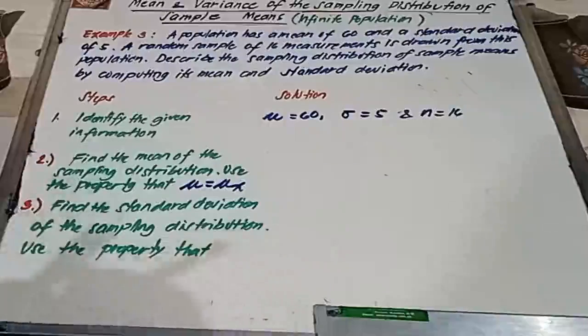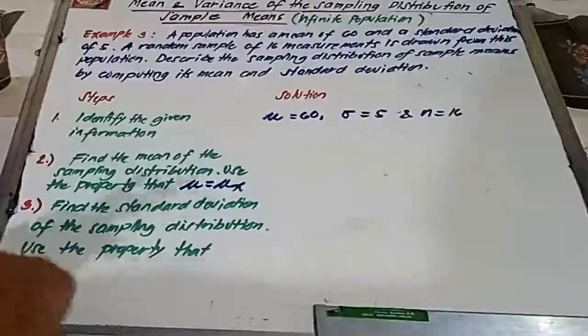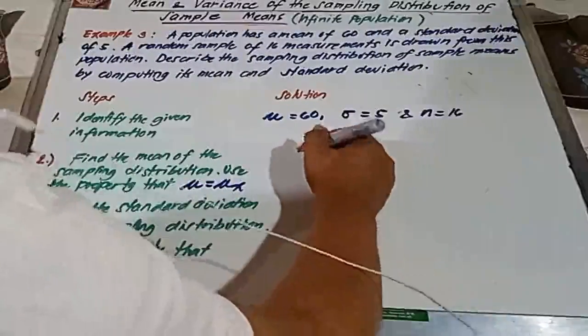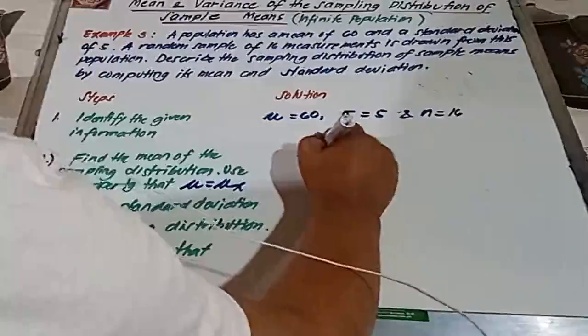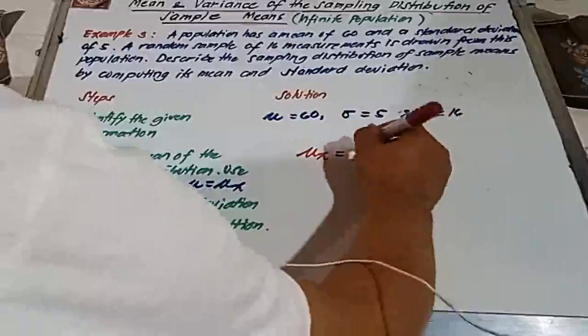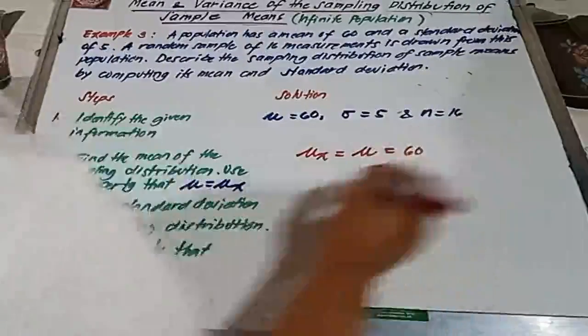So therefore, ang solution natin para dun sa ating sample mean, edi ang ating mu sub x is equal to the population mean. So therefore, mu sub x, or mean of the sampling distribution, is equal to the population mean. And that is equal to 60.